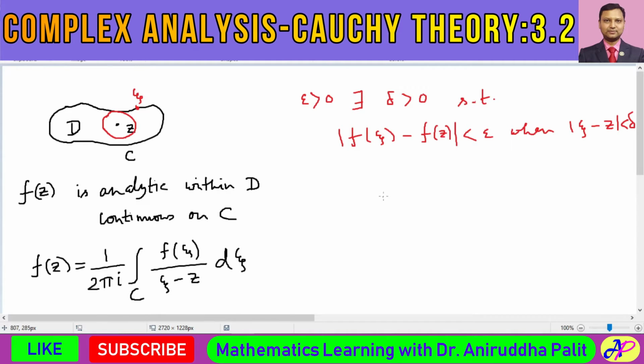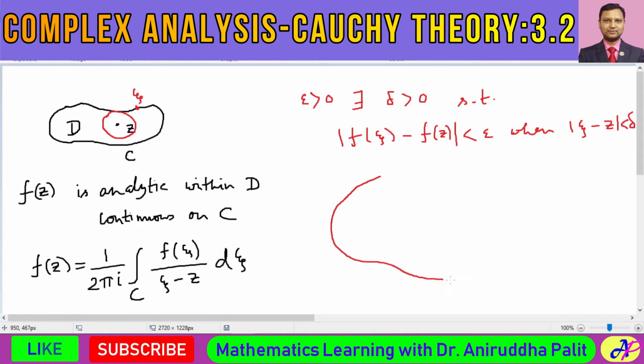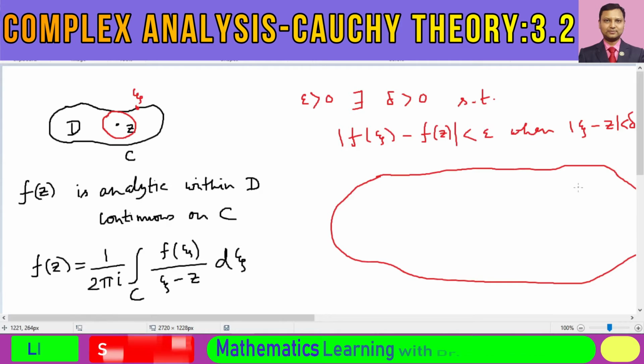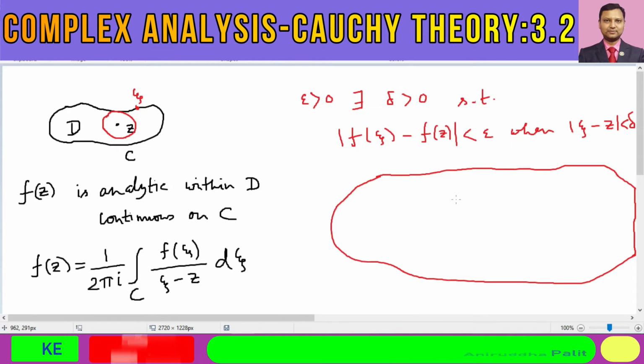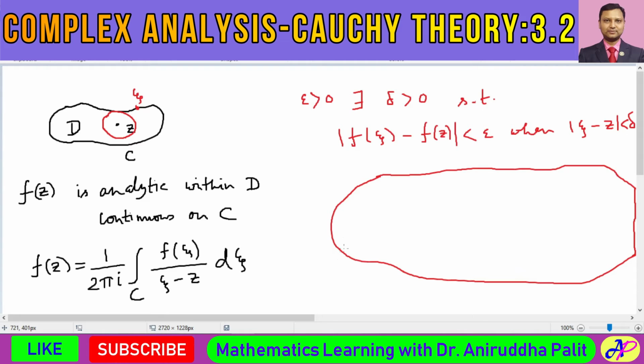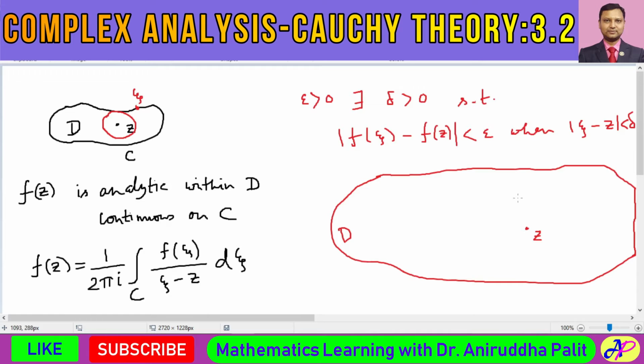Say maybe this is the total domain D, and over here suppose this is the point Z, and what is delta?